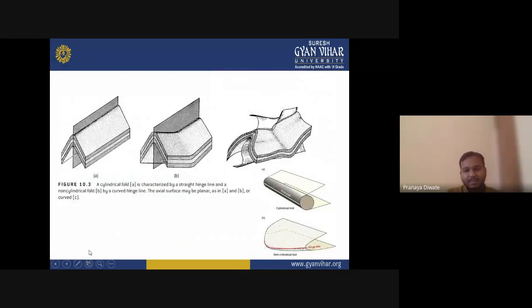So you can see different kinds of folds. A cylindrical fold is characterized by a straight hinge and a non-cylindrical fold by a curved hinge line. So why do you have a straight hinge and a curved hinge line? Because of the different kinds of axial plane. If the axial plane is straight, you have a cylindrical fold with a straight hinge line, and a non-cylindrical fold has a curved hinge line.